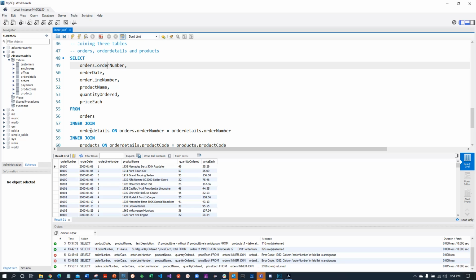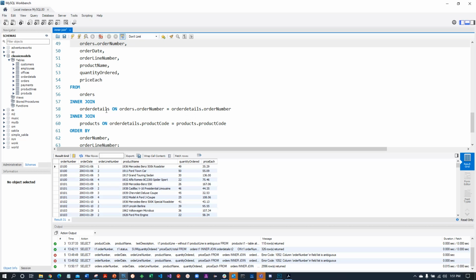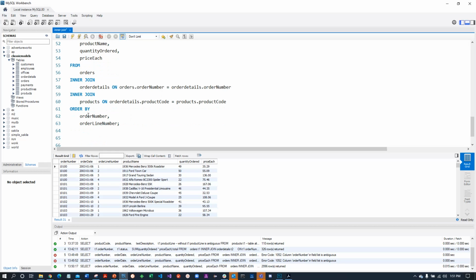So from orders, joined on order details on this criteria. Then that result joined to the products table where the product codes are equal. And then put in sorted order by the order number and the order line number. So those are both sorted. You can see that we have a growing number by order number, but we also see the order line number here. So order date is going to be repeated information, as well as order number, because these 3 lines are related to the same order. The printed packing slip wouldn't repeat this information, but our SQL query has to in the query window. We have product name, quantity ordered, price each.